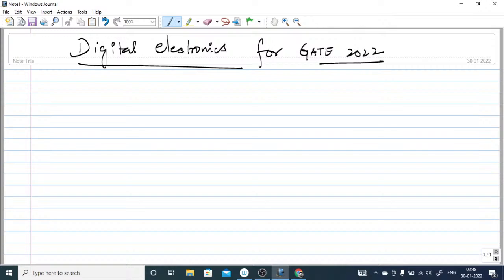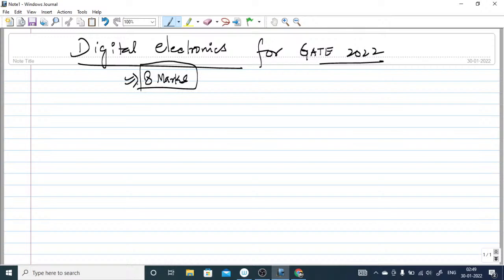And for electronics, I think your GATE paper is on February 6, right? So you have to be ready now and have a quick revision. You have to give the last touch to these important subjects. From this subject you can expect 8 marks, right?